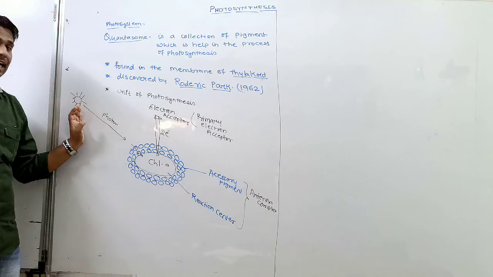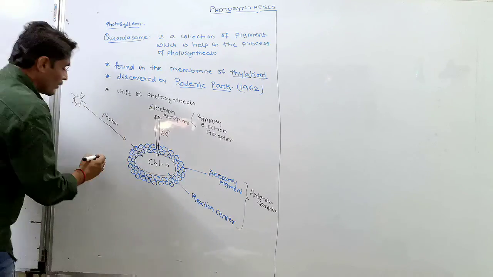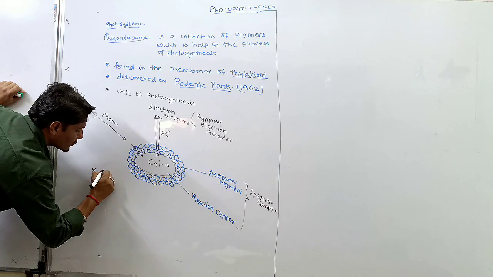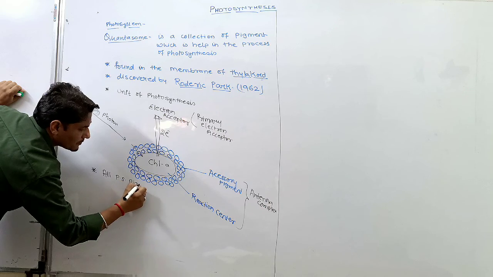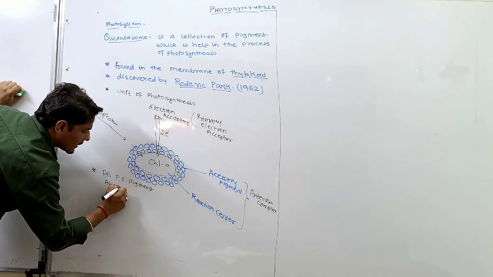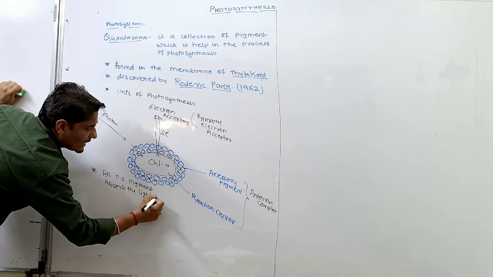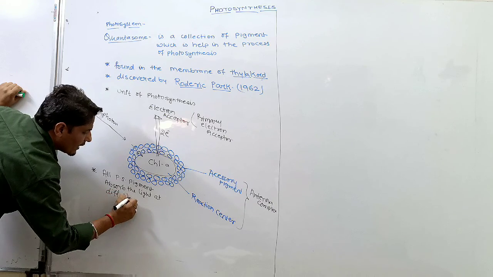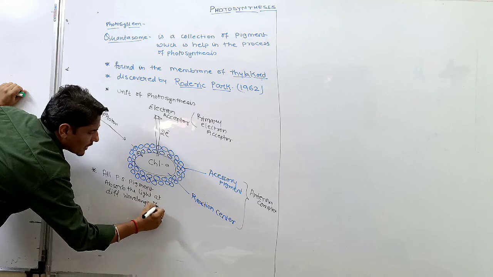Okay, so pigments absorb light at different wavelengths. So write the point: all photosynthetic pigments absorb light at different wavelengths of light.